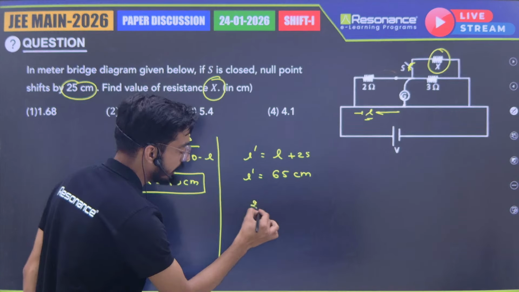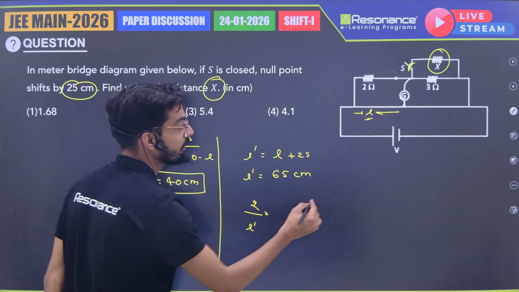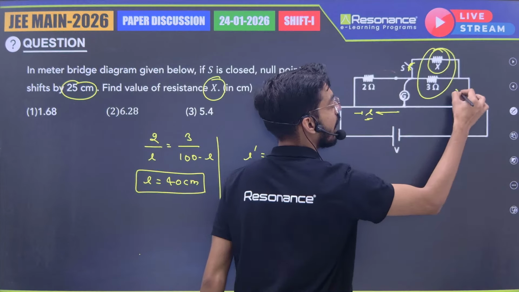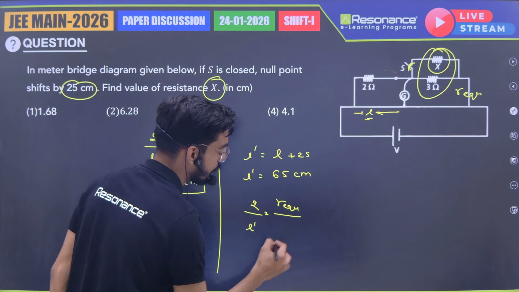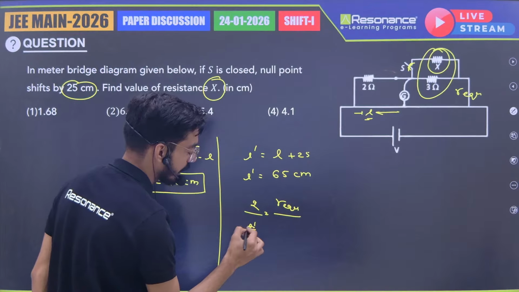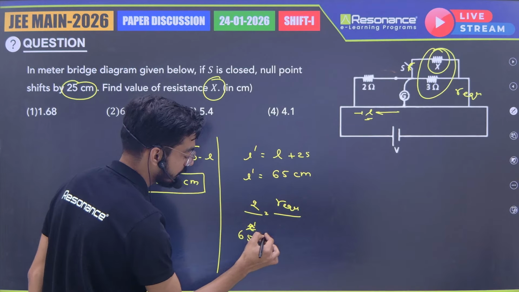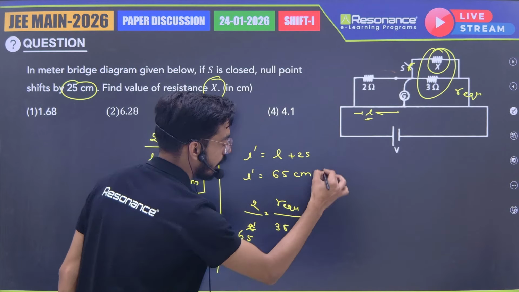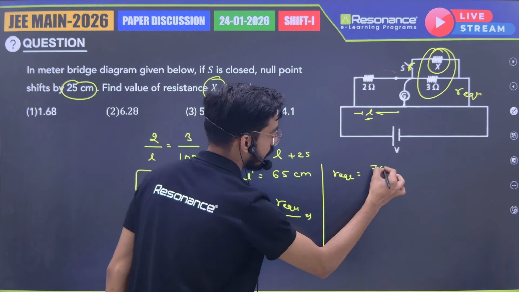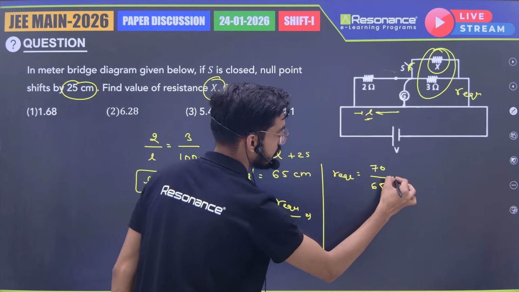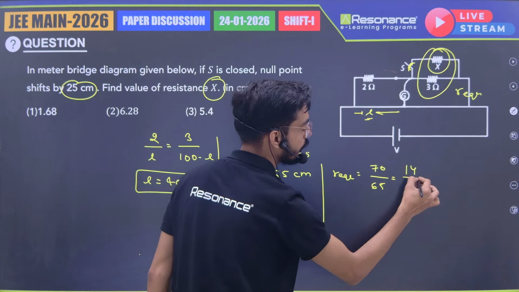Now again solve. Let's say the resultant resistance is R equilibrium. So R equilibrium by L prime, which is 65, so directly you can write 65 and this will become 35. So R equilibrium will be 70 by 65, or if you cancel out by 5, it will be 14 by 13.